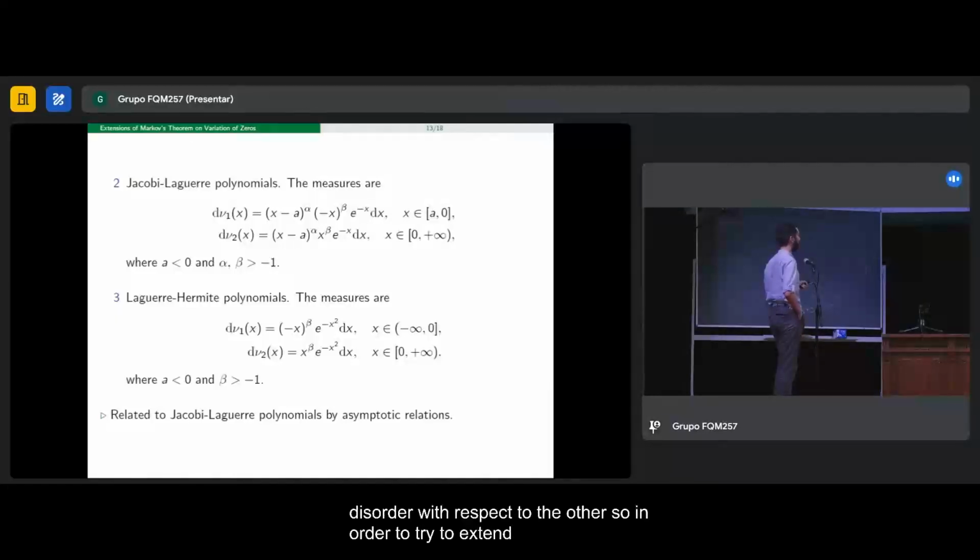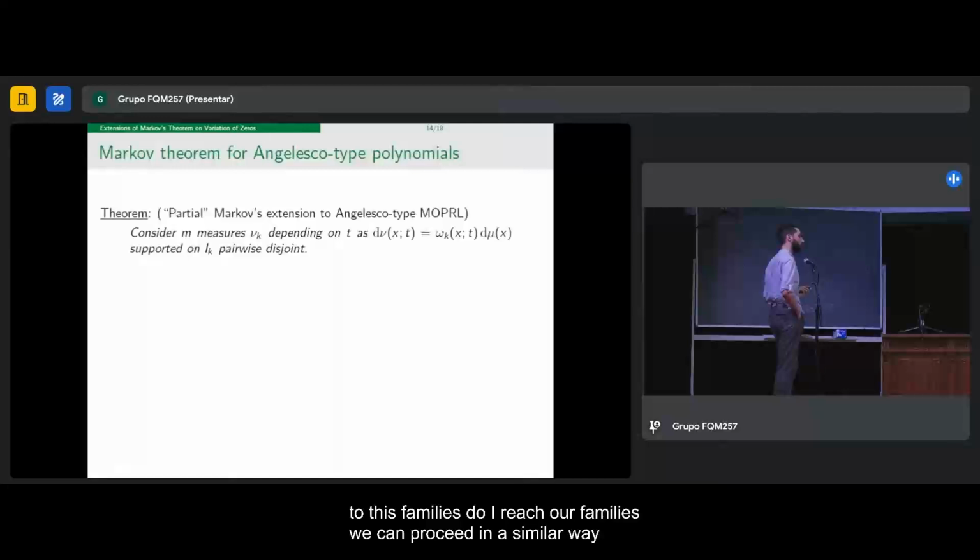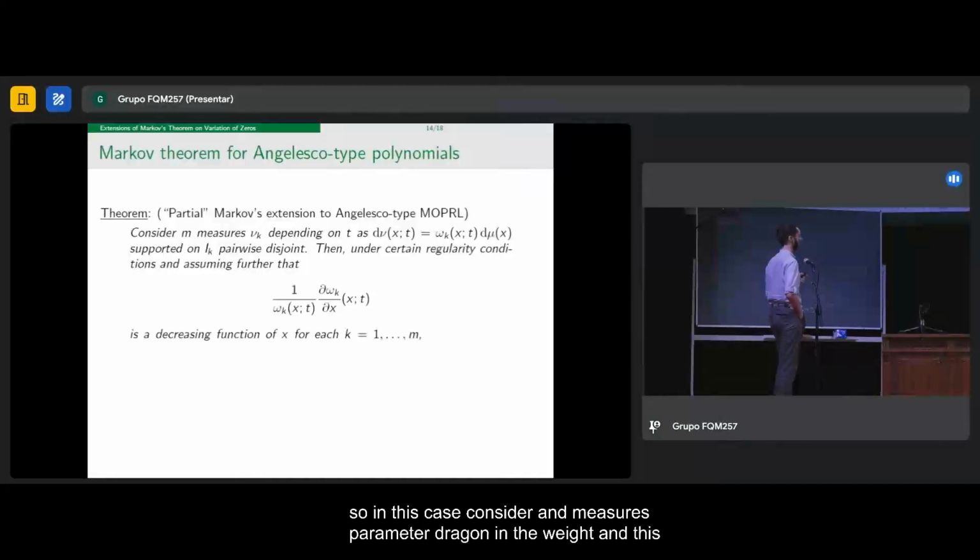So, in order to extend these particular results not only to these families but to arbitrary families, we can proceed in a similar way as in the case of the orthogonal polynomials on the unit circle, and we obtain this Markov extension to Angelesco type multiple orthogonal polynomials on the real line. So in this case, consider a measure, as I was speaking about, and of course we get the parameter again in the weight, and this time we obtain a slightly worse result than in the case of the